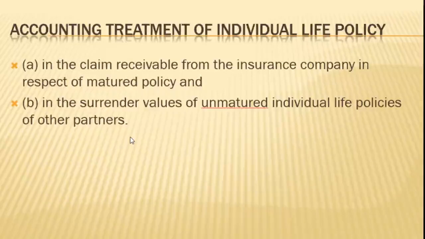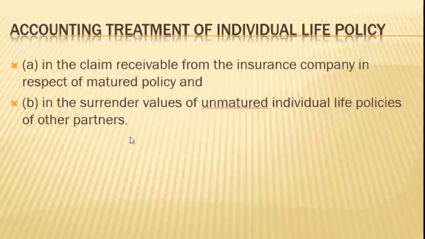Because in case of a joint life policy, you will get the entire amount as compensation. Whereas in an individual policy, you will get the entire compensation only on the policy in the deceased partner's name.